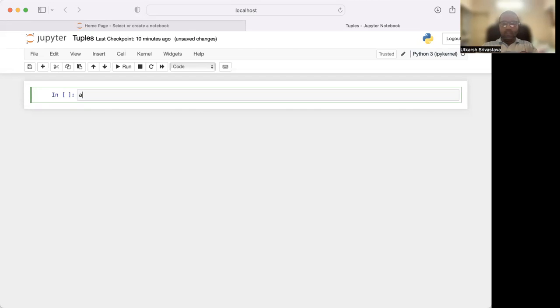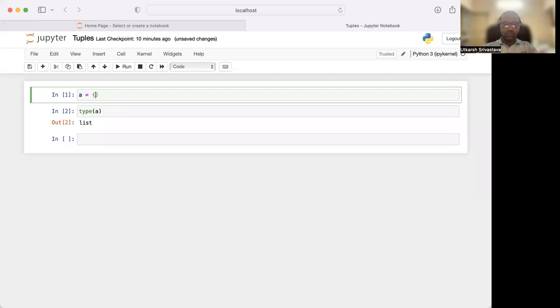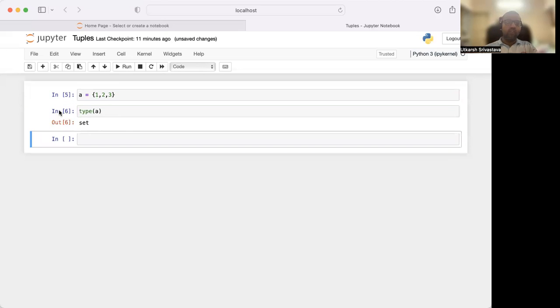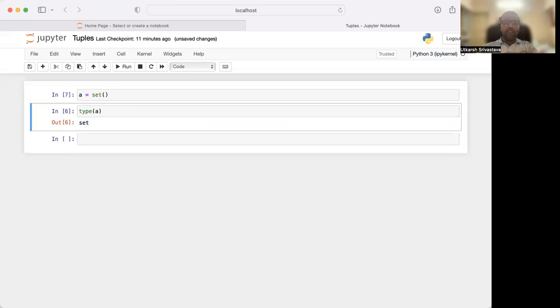All right. So, a list we saw was represented in what? This is a Jupyter notebook we have opened through Anaconda. A list was represented in square brackets. A dictionary was represented in curly brackets. A set was also represented in curly brackets, but a set has a sequence of values inside it. You run it and it will give you a set. We can also initialize a set with the help of set and parentheses. It will be a set.